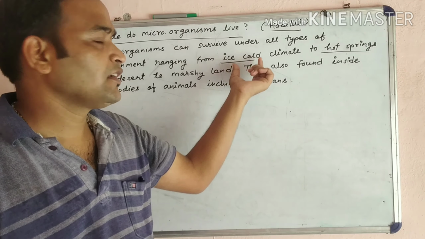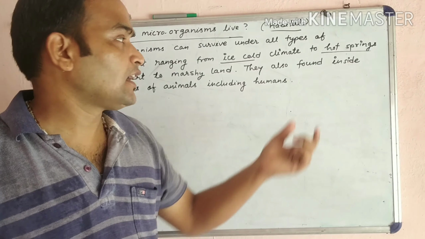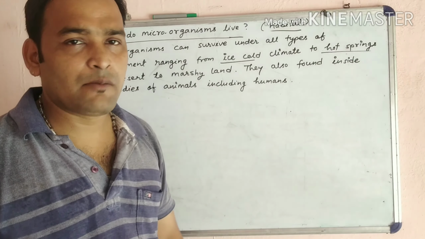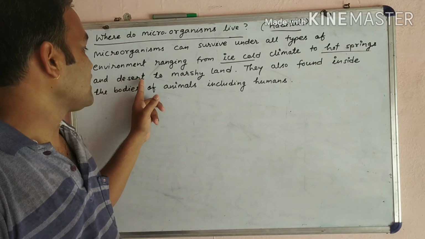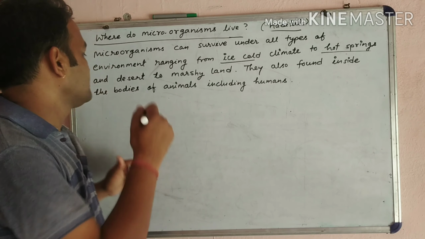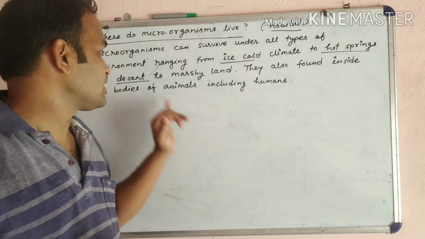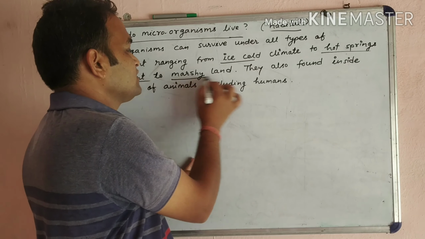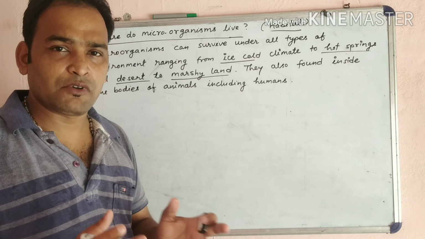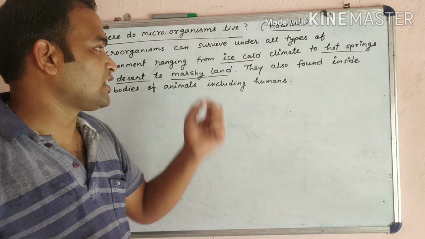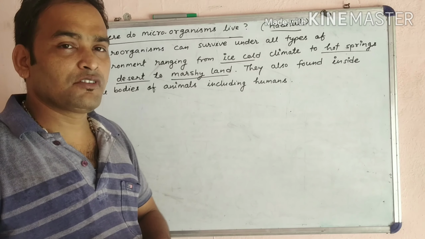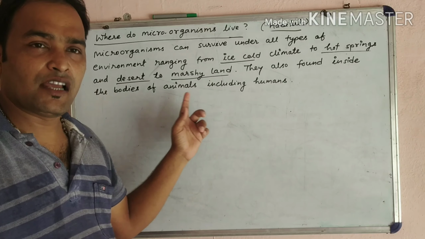They can survive in very cold climatic conditions and in very hot climatic conditions, and from desert to marshy land. Desert means desert area, and marshy means swampy area with a lot of mud. And they are also found inside the bodies of animals.